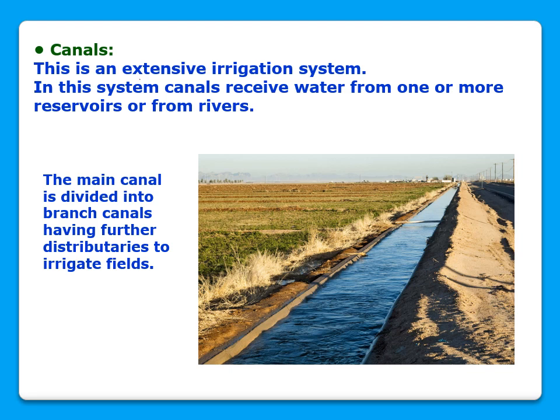And canals. Canal is an extensive irrigation system in India. In this system, canals receive water from one or more reservoirs or from rivers. The main canal is divided into branching canals, and those branch canals further become distributaries to irrigate fields.